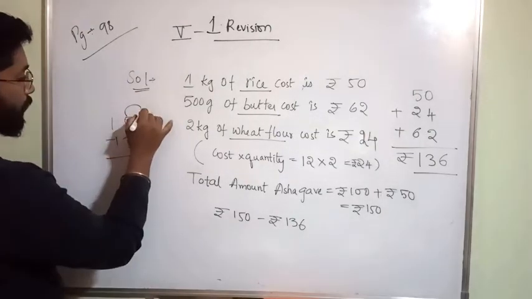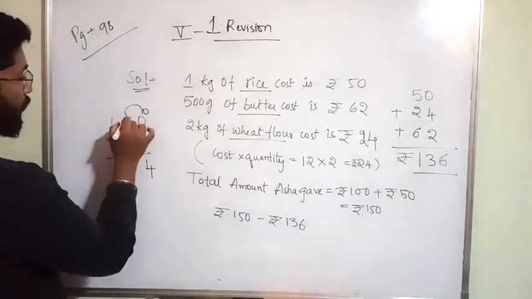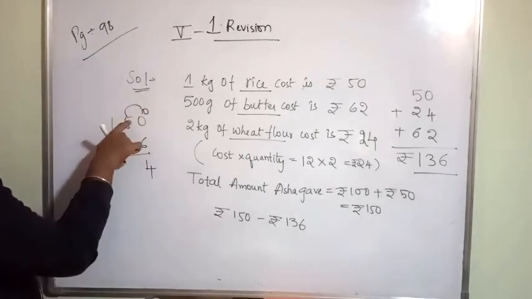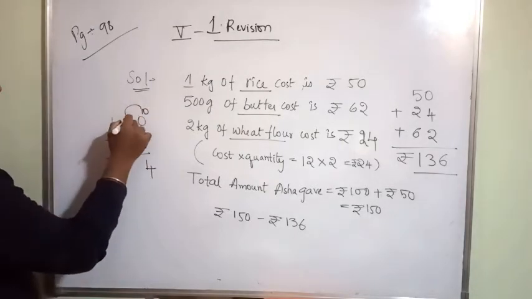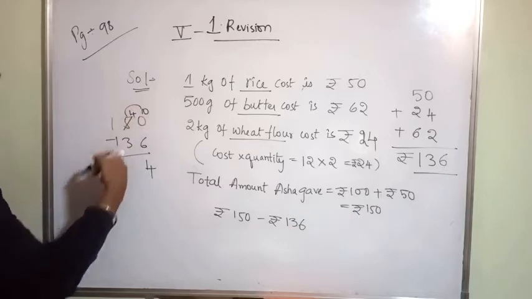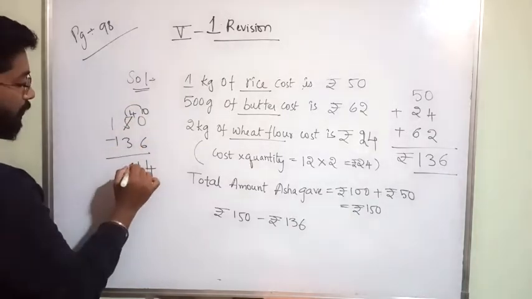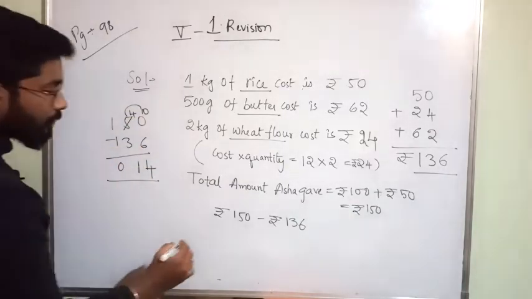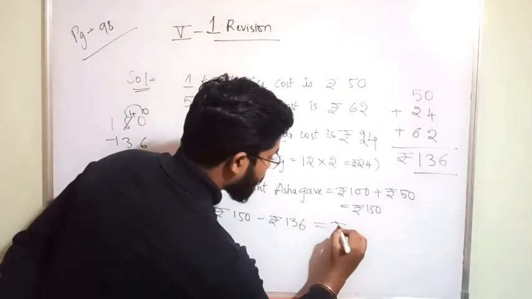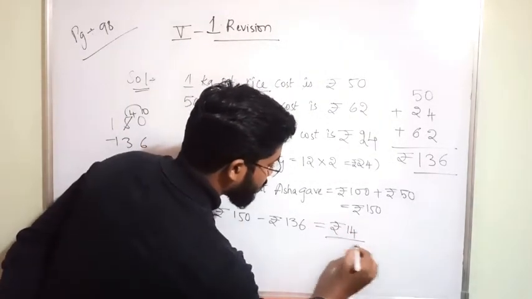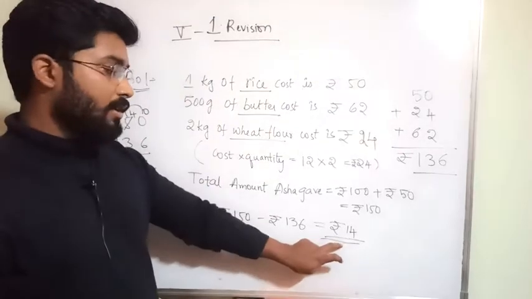Carry 10. 10 minus 6, 4. Here you have already carried, no? You will get 1 less. Okay? Instead of 5 we can write 4. 4 minus 3, how much? 1. Then 1 minus 1, 0. So how much? 14 rupees. This is the amount she should get back.